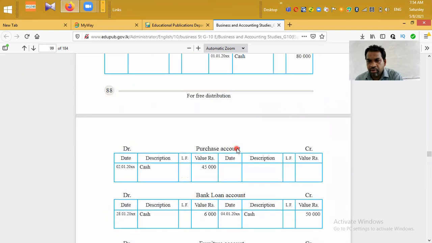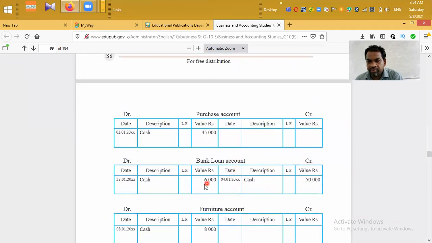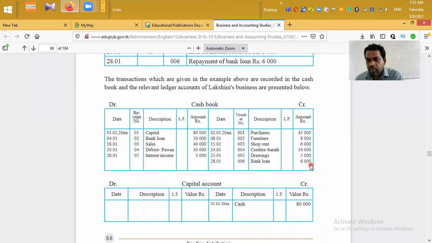Therefore, they have debited 6,000 to the bank loan account. Liability decreases, say in cash, 28th January. When the business settled the liability, paying money goes out, then asset decreases, credit. Therefore, they have credited the cash book 6,000, same bank loan, voucher number 006, date 28th January.